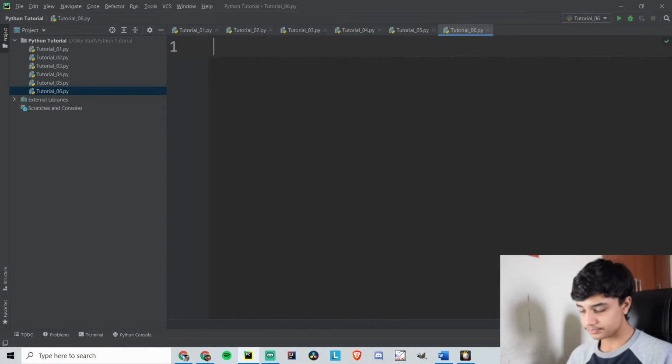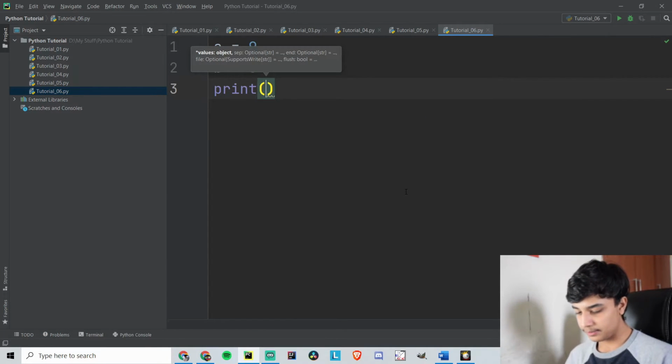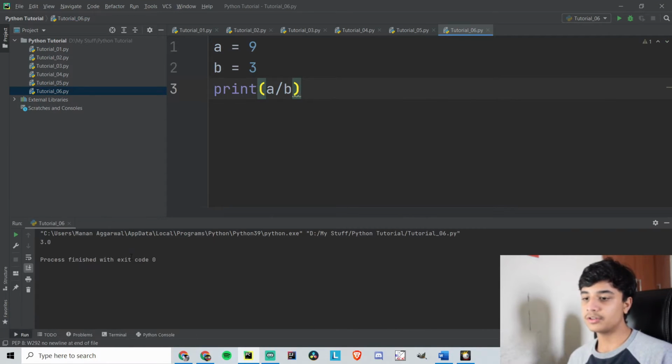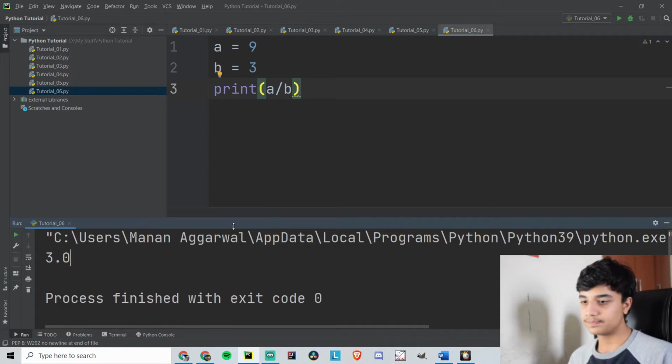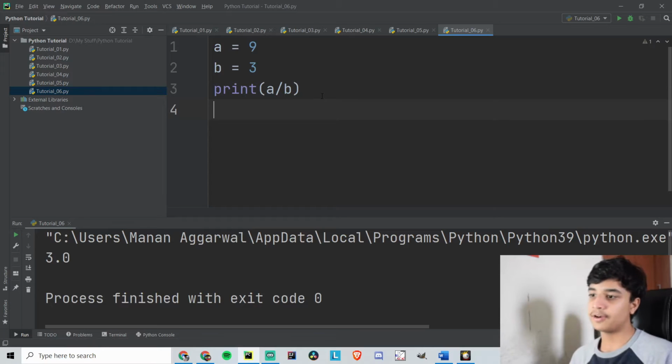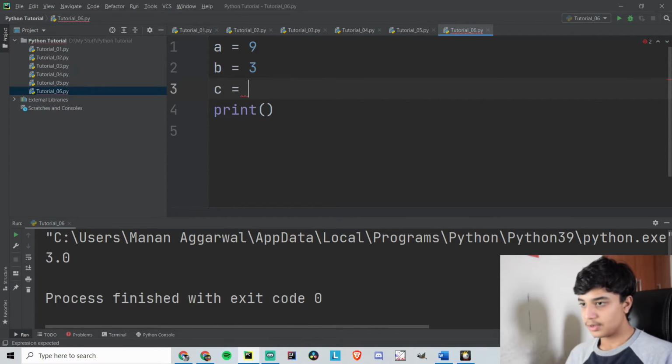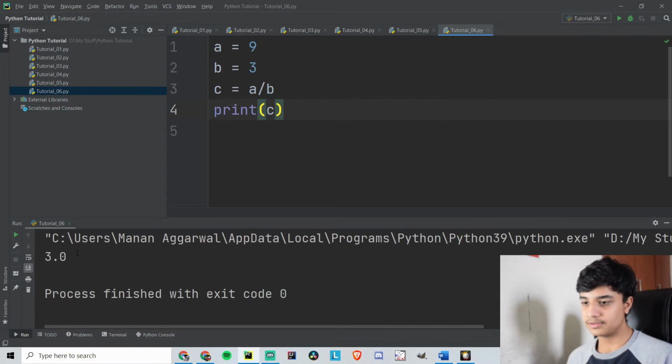And also another thing: when we are dividing, let's say I created a variable a which is 9 and then b which is equal to 3, and now we are printing a divided by b, and it will return 3.0, not only 3, it will return 3.0. So that was one thing I wanted to show, that whenever you divide you get a float number. We can also do this by making another variable c equal to a divided by b, and then we can print out c. So that is the same thing.